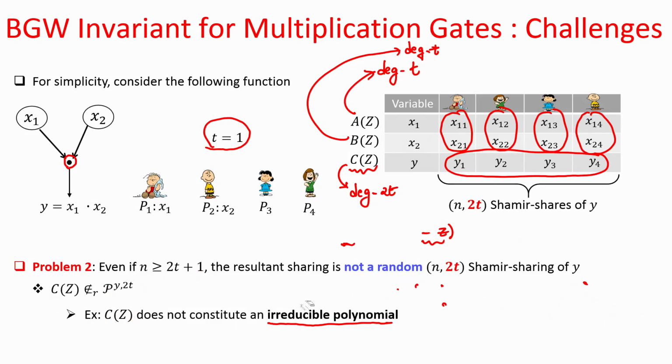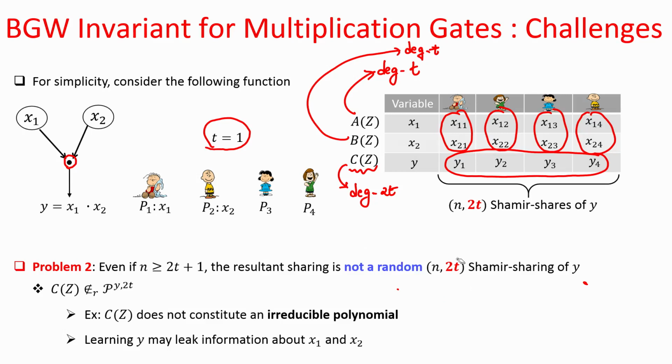That means this C polynomial is no longer a random polynomial, and this itself could be a privacy breach, because learning this C polynomial might end up leaking something about x 1 and x 2.